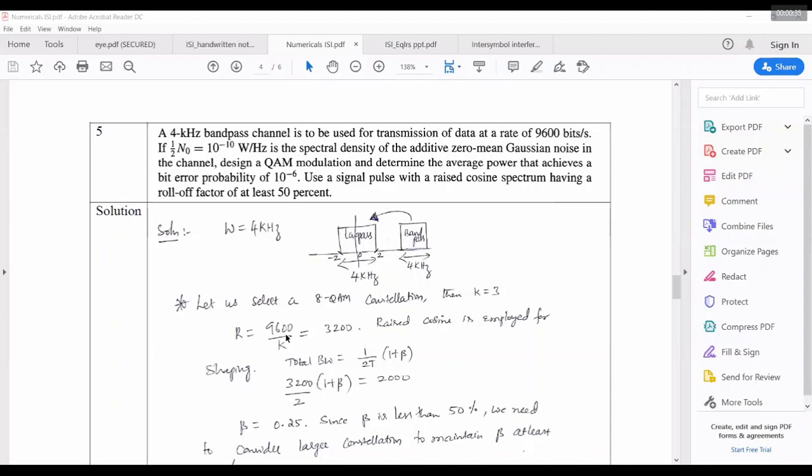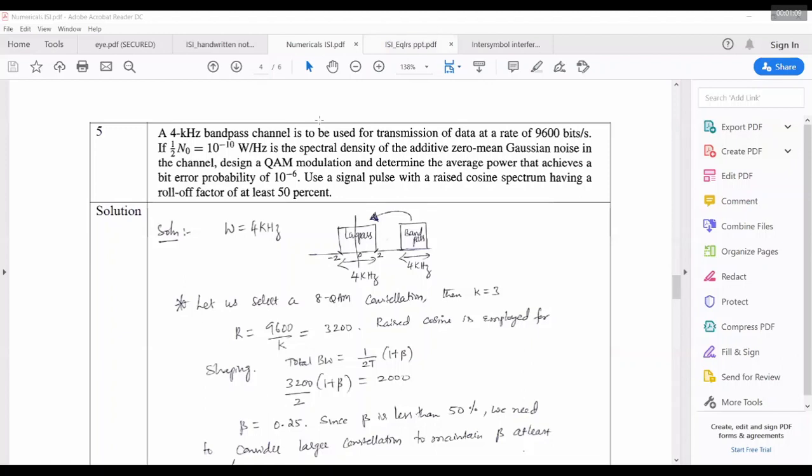How many bits in 8 QAM? There will be 3 bits, so the symbol rate will be 3200 symbols per second instead of 9600 bits per second. Why it is 8 QAM is that we are selecting it. Remember, they have told you the roll-off factor needs to be at least 50%, and it should be QAM, which means it can't be 4 QAM.